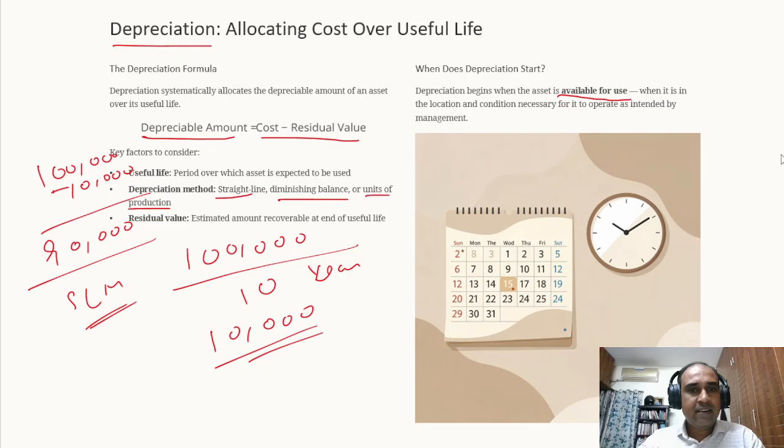In the accounting standard, IND AS 16, it tells that whenever the asset is available for use, the depreciation can be started. But in the case of the Income Tax Act, only when the asset is put to use can the depreciation be charged. So here the wording used is available for use; in income tax, it is put to use. Put to use means, in my example, the depreciation can be charged only from March 2026, not from January 2026. But we are talking about books of accounts and depreciation under IND AS 16, where the depreciation has to be charged from the date when the asset is available for use. Clear?